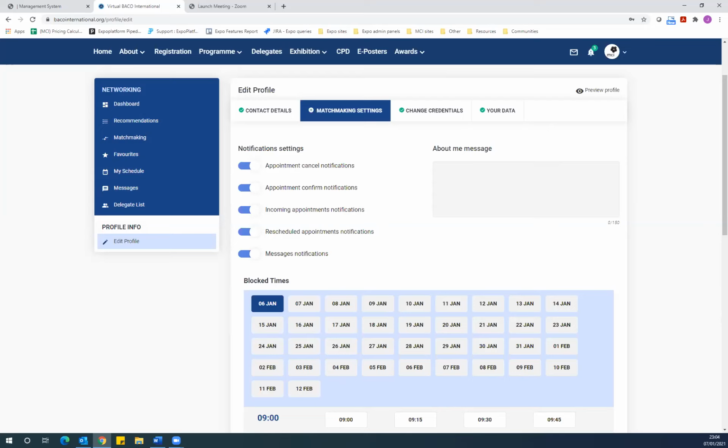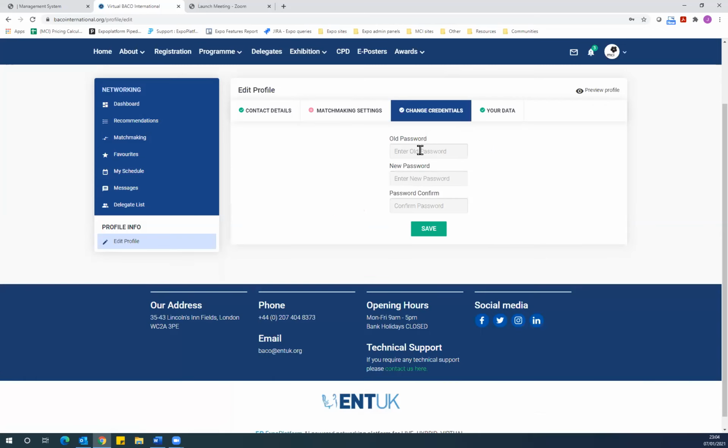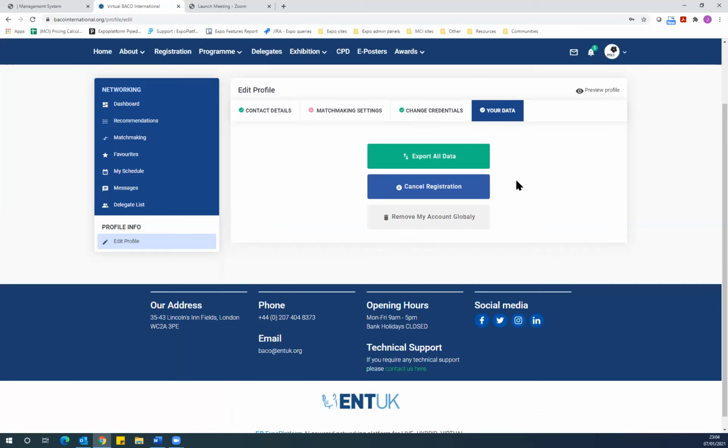You would have set a new password when you first logged in. If you wish to change that, you can go to Change Credentials here and type in a new password followed by confirm and save. Now, data protection is of the highest priority, and under your data, you have the ability to export and review all data we hold in our system, and you can also delete your account at any time.